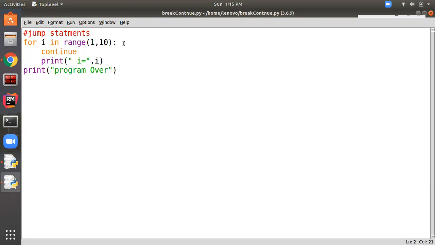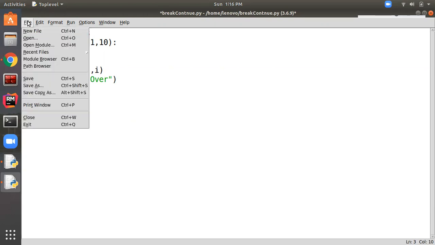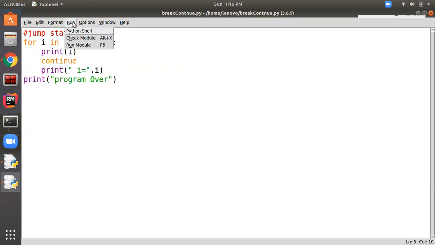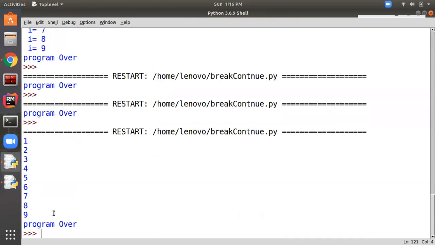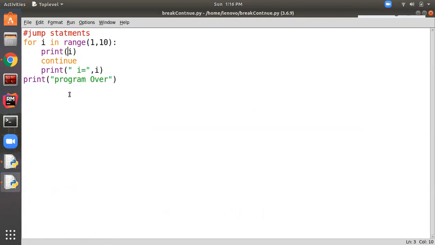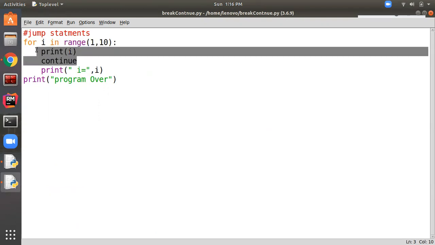If you want to check whether all the iterations are completed, by giving the continue statement, you can simply print the value of i over here. Let's check. I am saving it. Let's run this. See, although the iterations are happening 1 to 9 times, the value of this print is not printing because we have given the continue statement over here, right?